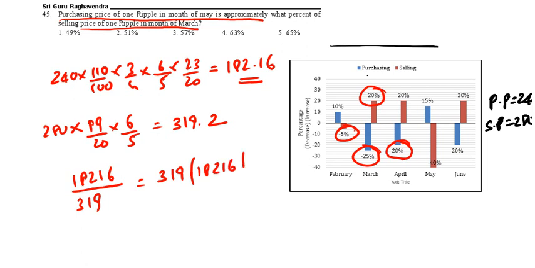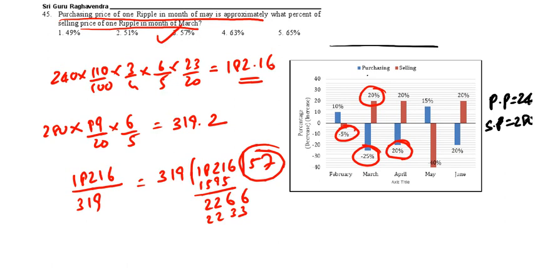Now I am dividing with 5. 319 into 5, that is 1595. So we are going to get 2266. Now with 7, if you do with 7, we are going to get 2233. So approximately 57% is the correct answer. 57% means option 3 is the correct one. See the next question.